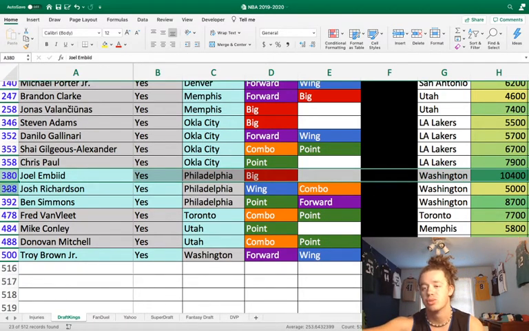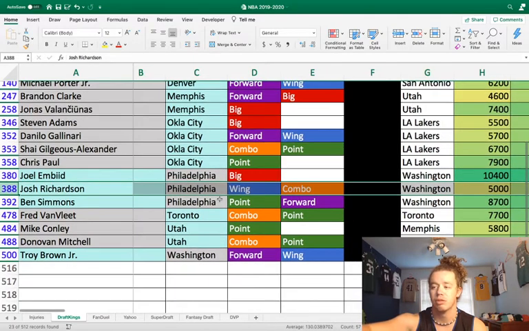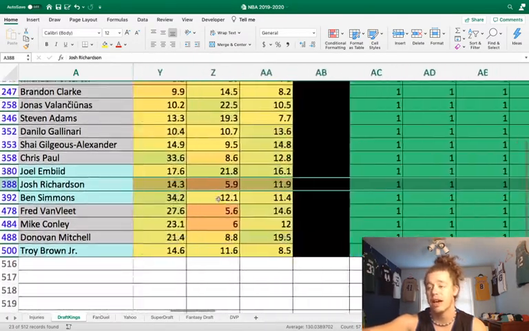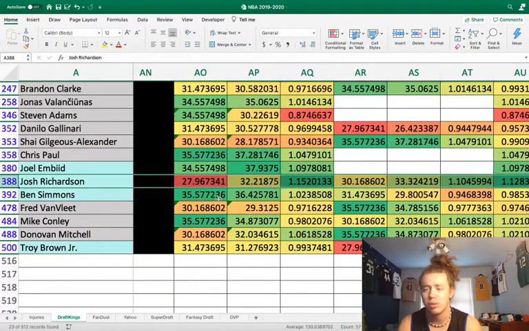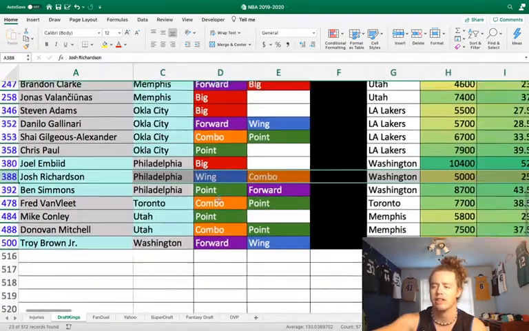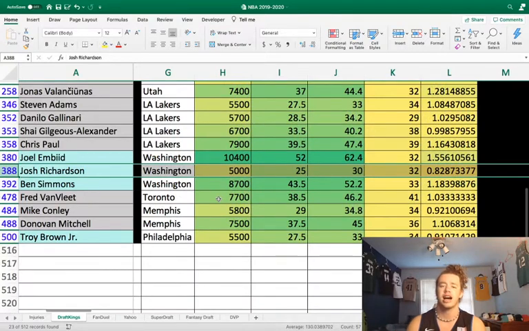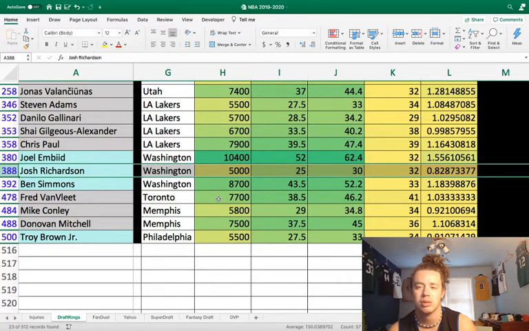Josh Richardson is not someone I ever like to play, but Washington sucks, and they suck really bad against the 2 positions he plays. Wing and combo guard: just 5 more points than average to wing players and 3 more than average to combo guards. That's really all I have to say about Josh Richardson, to be honest. He's not a high usage guy, he's a low points-per-minute guy, and he's not someone I want to play a ton of, but I think he has the upside today. Every once in a while, we see these games from Josh Richardson where he just goes off. He did it earlier this year, I think, once. It could happen, but he's not someone I would put so much on. I just think he's in a great spot, so he does have the upside today.